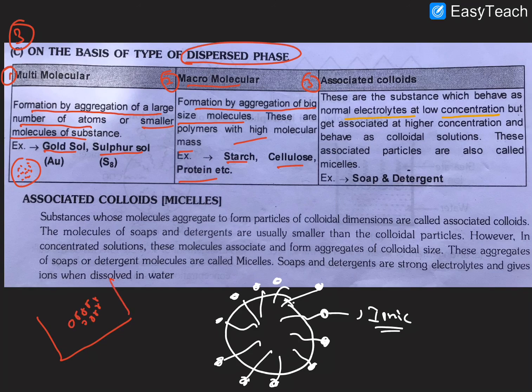Whenever we take a higher concentration, the particles come close together and combine to form a colloidal solution. That is the exact information.